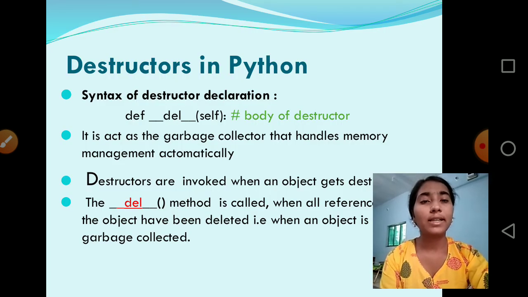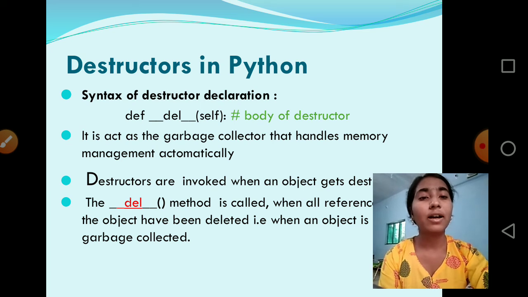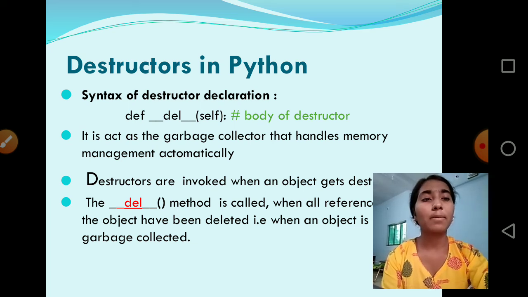Now let's see about destructors in Python. The __del__ method in Python is known as the destructor method. The syntax for the destructor declaration is def __del__(self):. This method acts as a garbage collector that handles memory management automatically. Destructors are invoked when an object gets destroyed, and the del method is called when all the references of the object have been deleted, meaning when an object is garbage collected.